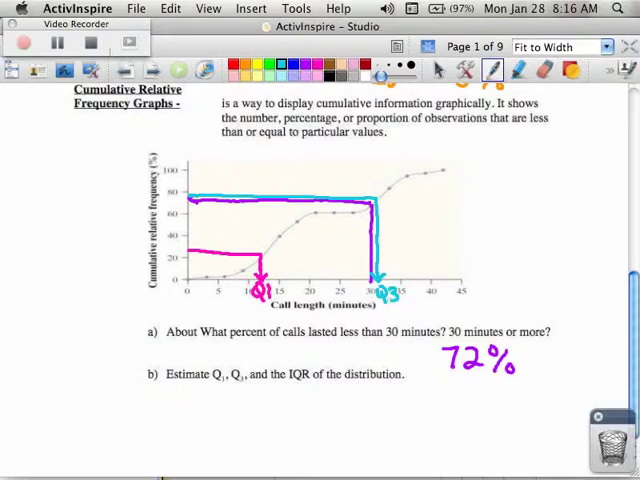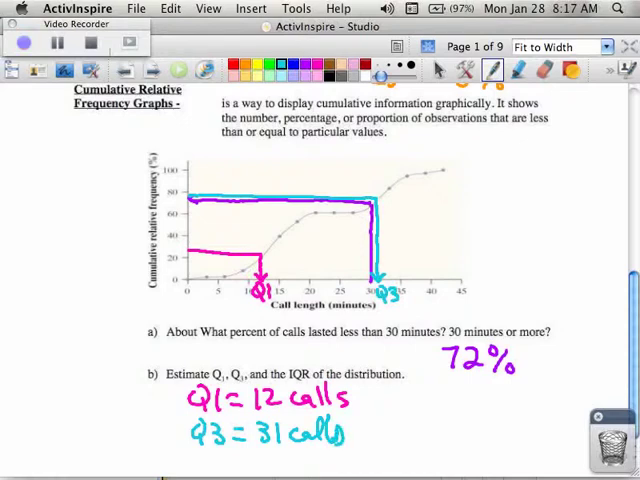So then what I talk about is Q1. Based on where I drew my lines, Q1 was equal to 12 calls, about. And my Q3 was roughly equal to 31, maybe.